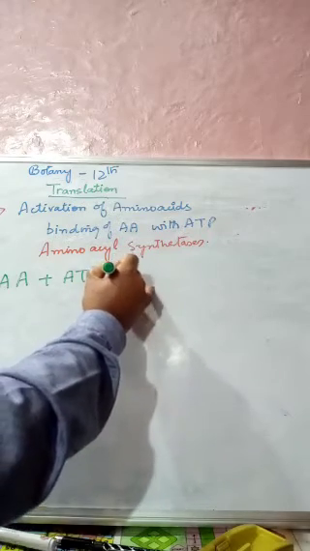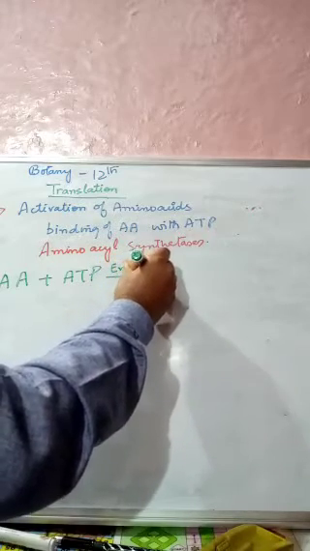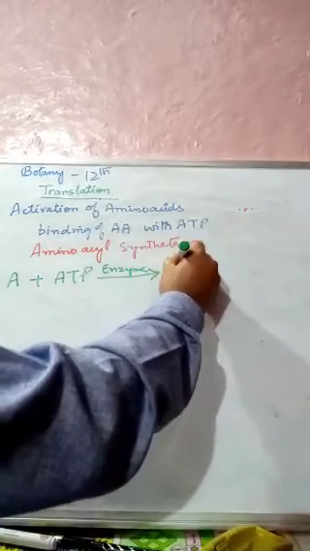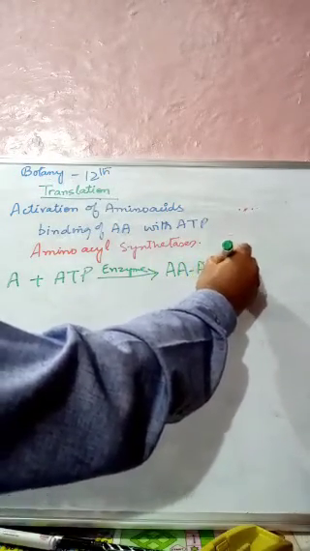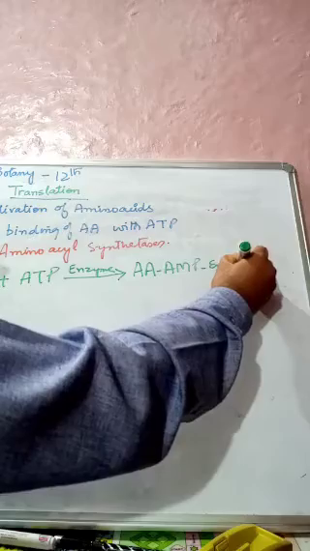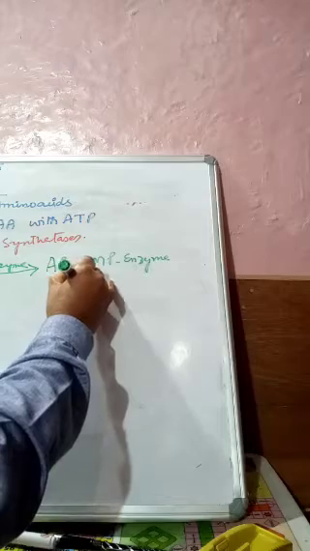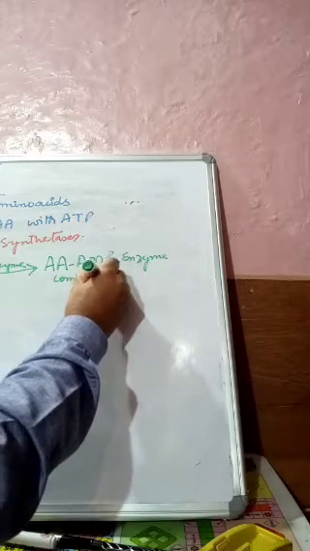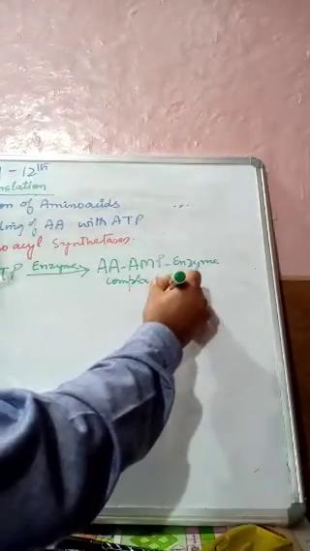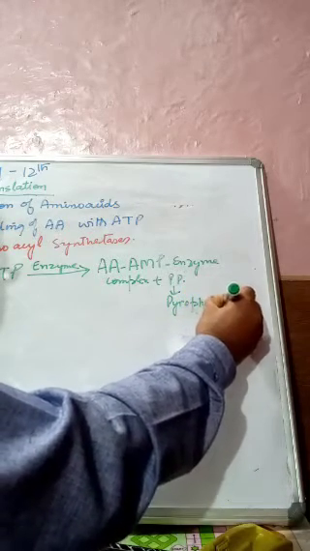This whole reaction, this enzyme, amino acyl synthetase, gives rise to AMP enzyme complex plus PP, pyrophosphate. This PP is pyrophosphate.